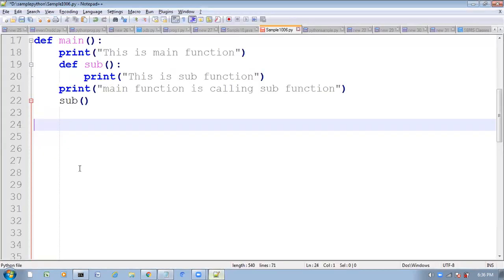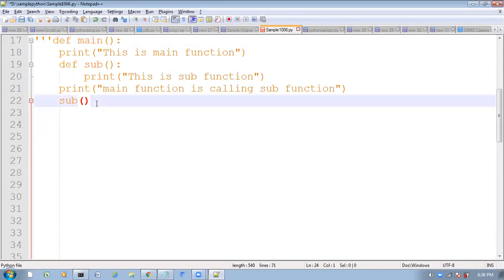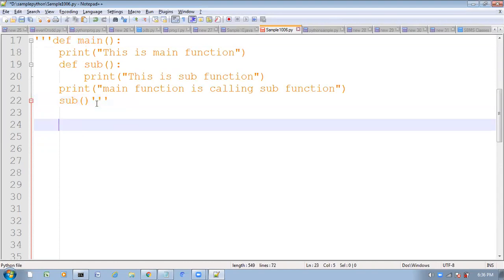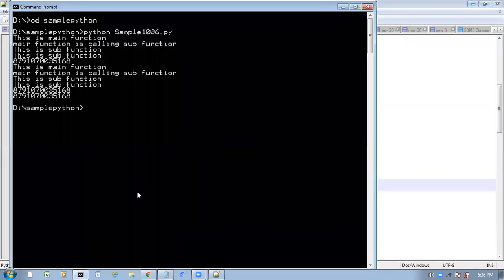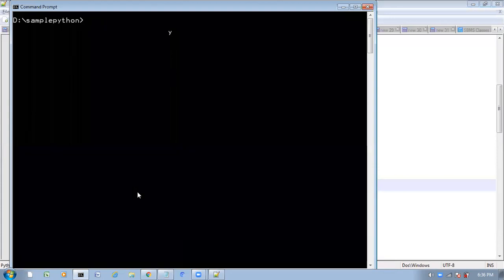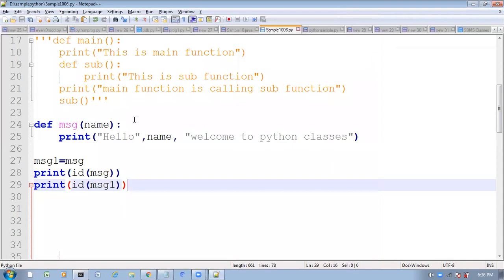So now let me check it here. Now if you run this one, see, both are the same or not? 4263 4368, 4263 4368, both are the same, and like this it will return the same addresses.